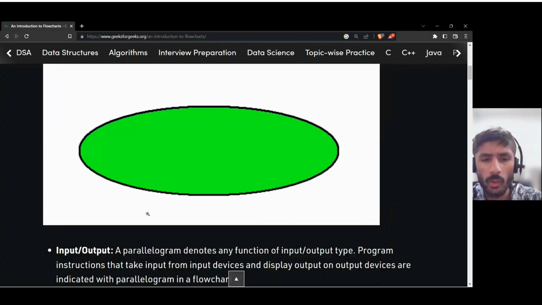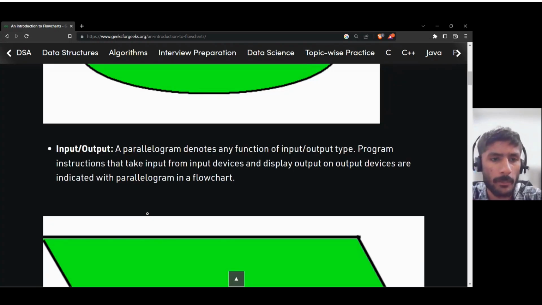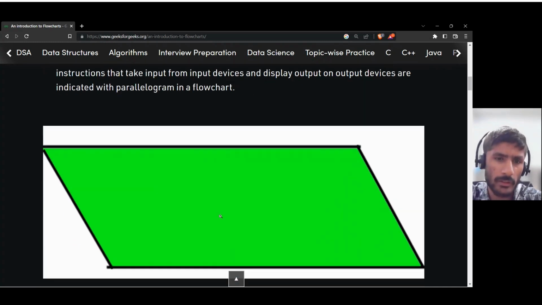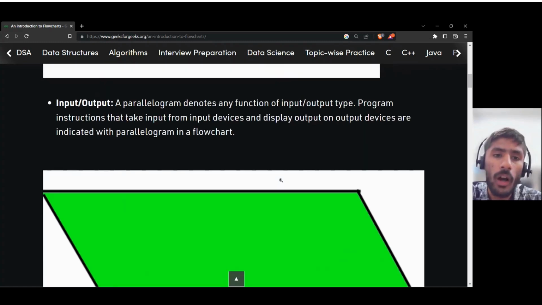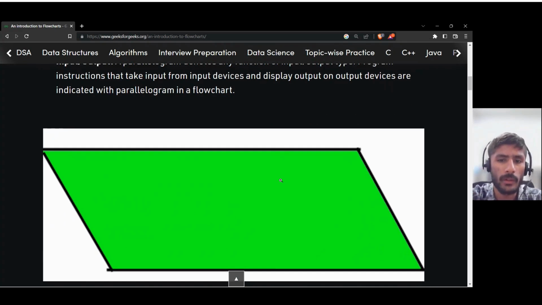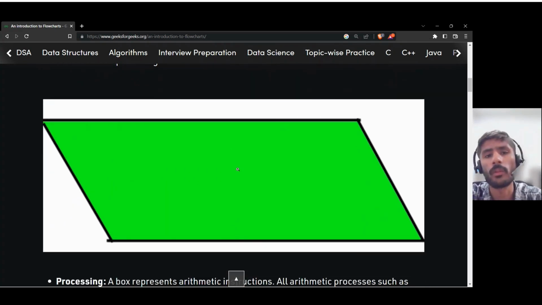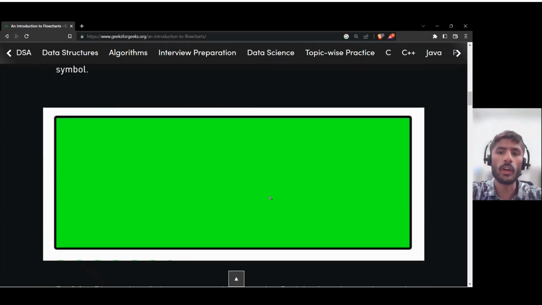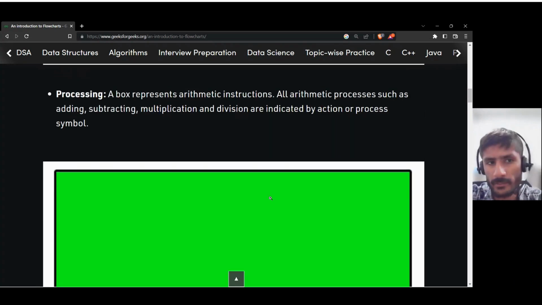It may become clearer as time passes. This particular parallelogram shape is used for input and output. For example, I have to input some number, or you want to print some number. In that case, this parallelogram is used. Now the third one is processing. This rectangle box is used for processing.